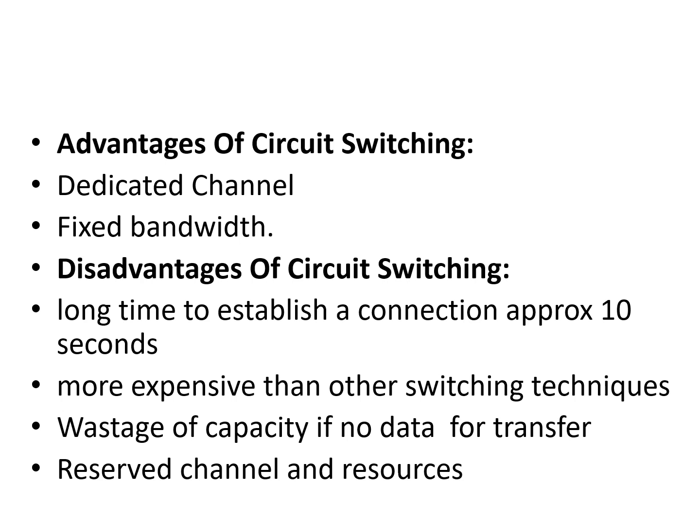Then there is wastage of capacity if no data is there for transmission, because if there is no data for transfer, still the communication links, the frequency, the switches are already reserved, so no other device can use these resources. So the capacity of the channel is wasted, and resources are also wasted. These are the important drawbacks of circuit switching.